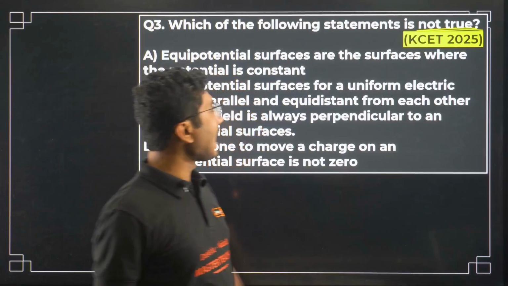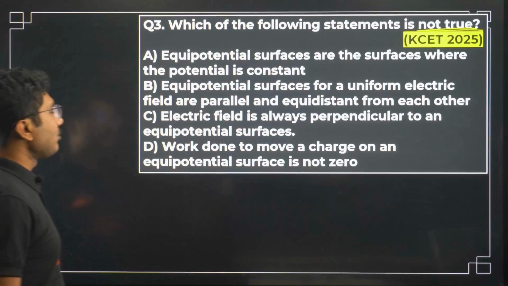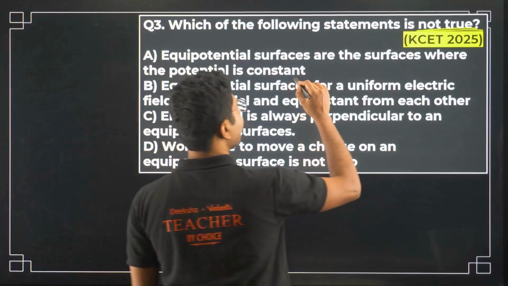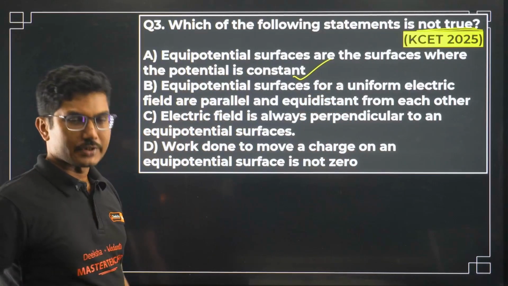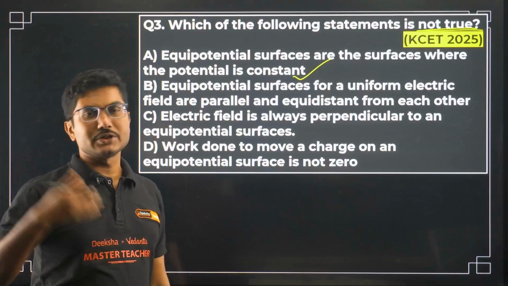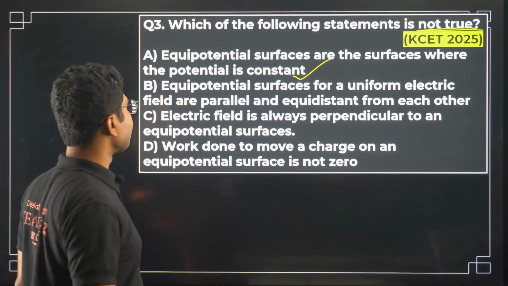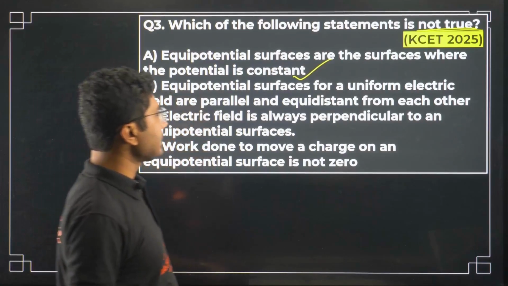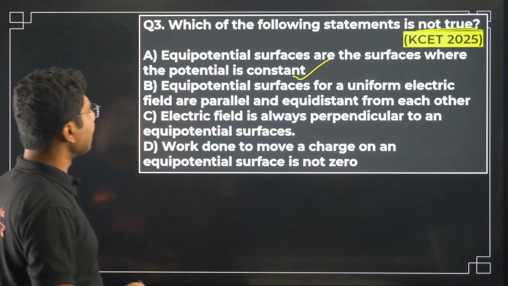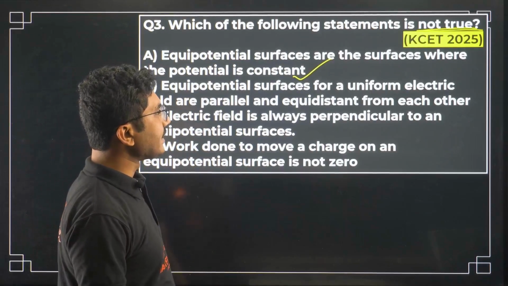Equipotential surfaces are the surfaces where the potential is constant. That is the definition of an equipotential surface: a surface of constant potential. Equipotential surfaces for a uniform electric field are parallel and equidistant from each other.